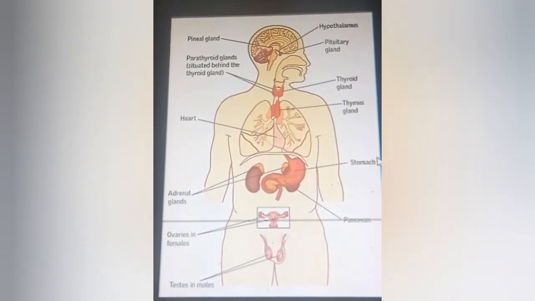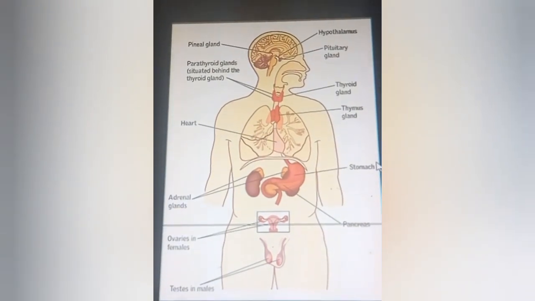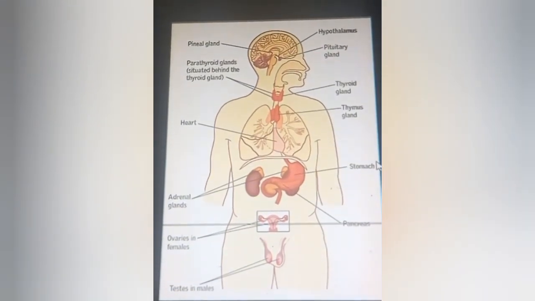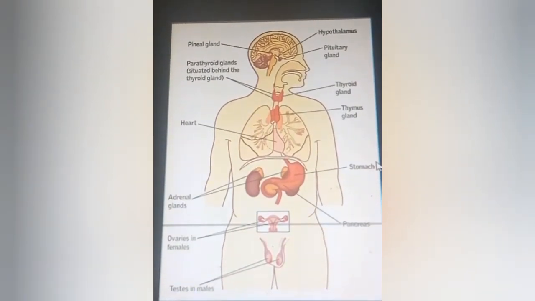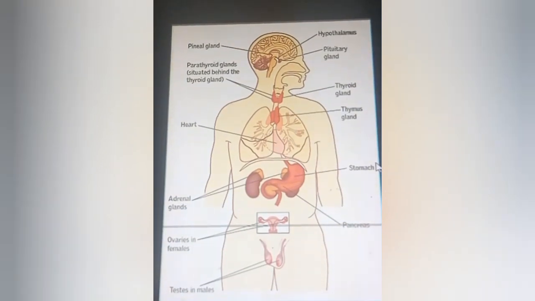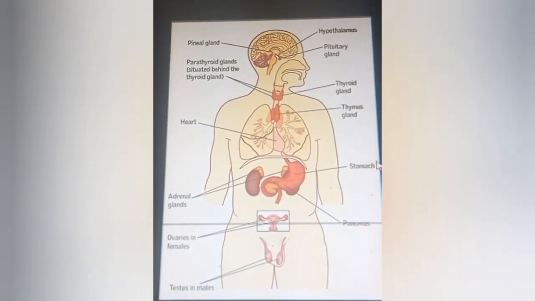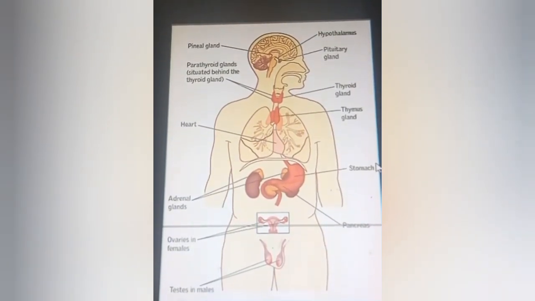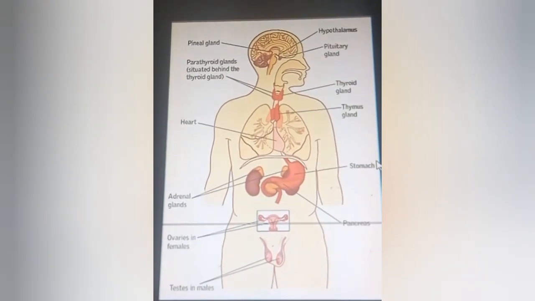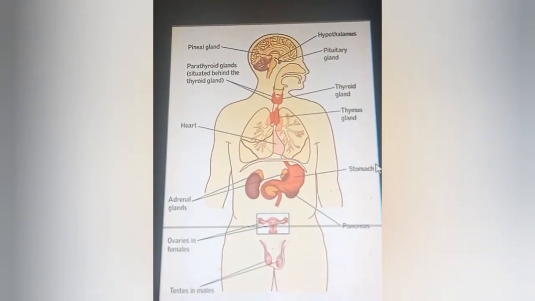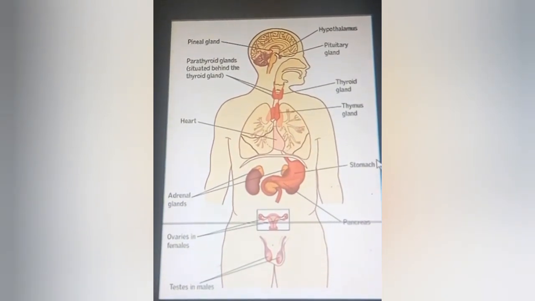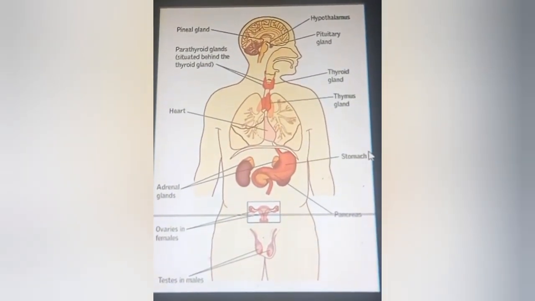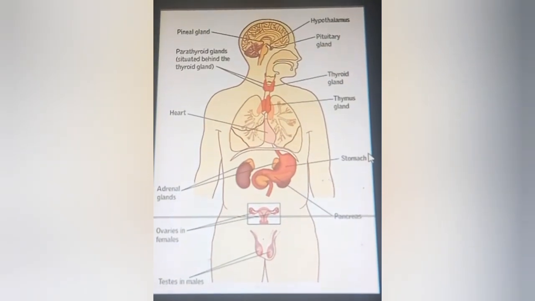The second one is the thyroid gland. It is situated in the neck in association with the larynx and trachea, at the level of the fifth, sixth and seventh cervical and first thoracic vertebra. Then the next gland is the parathyroid gland. These are embedded in the posterior surface of each lobe of the thyroid gland.